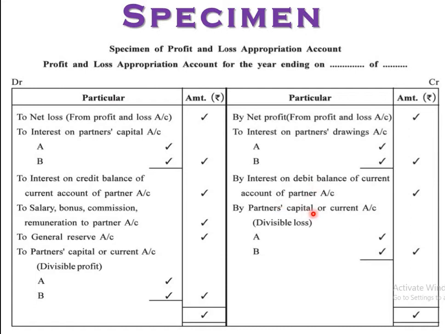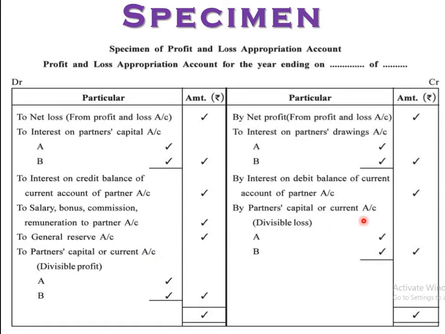Right? And lastly the profit or loss. See, now if the debit balance is more than the credit balance, the difference will come, that is divisible loss, and it will be distributed among the partners in their profit and loss ratio. If the ratio is not given, it is 1:1. And if the credit balance is more than the debit balance, the difference is known as profit. And this divisible profit is transferred to the partners' capital account or current account, right?